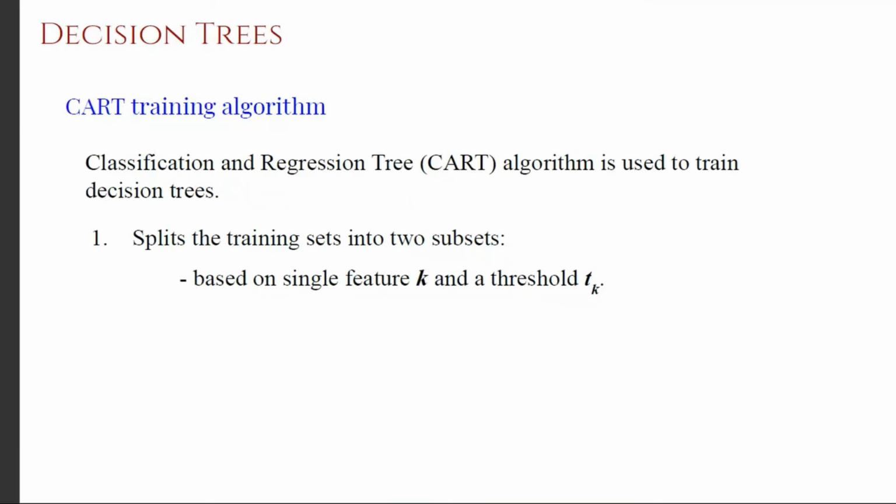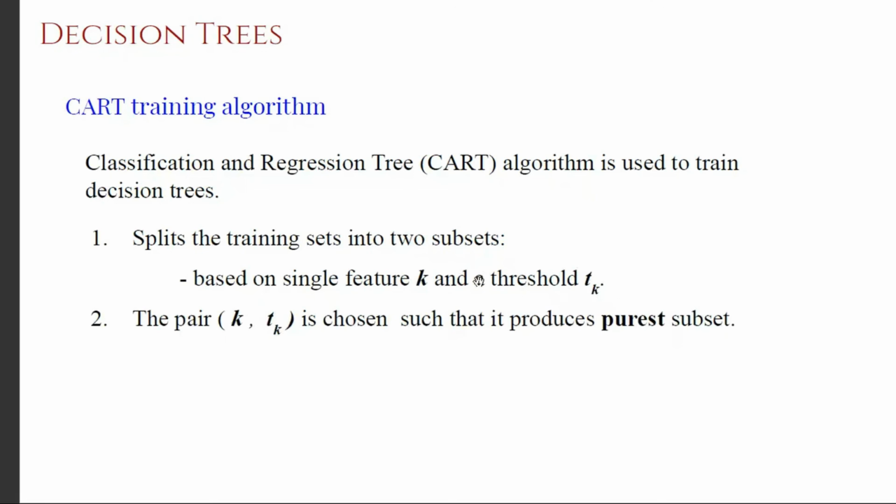So it has to pick that feature. Maybe the feature is petal length or petal width, so that depends on the data set. And then it has to pick what the threshold should be. Should it be less than 0.75 or less than 1.5, 1.6 and so forth. So it has to split the data set based on a feature and a threshold.